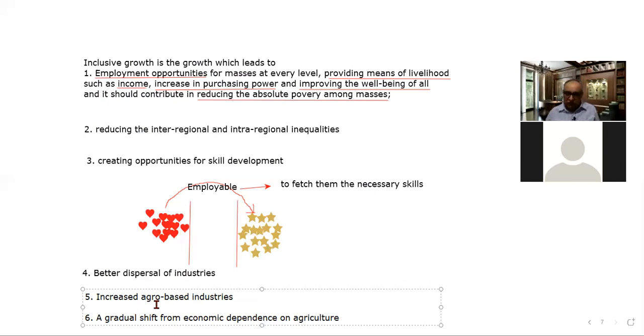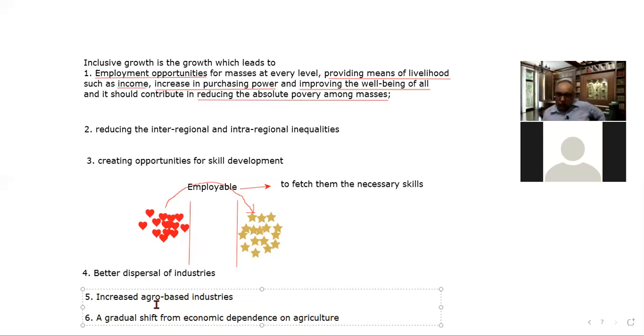enabling environment in terms of the political environment, the economic environment, and the social environment, right? The social environment includes law and order problems, these socio-political issues. Like, if the problem of Naxalism is not tackled, then no investor would be ready to go into the Naxal-hit areas for investment.